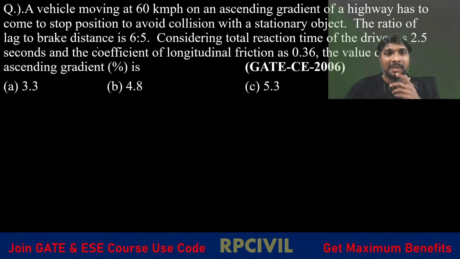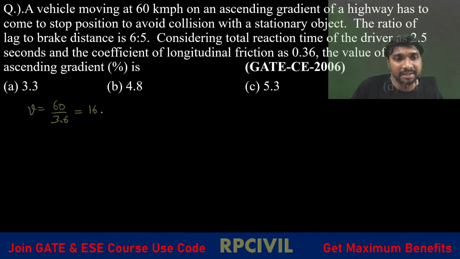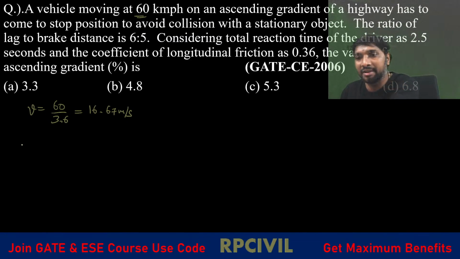Yes. So what is that speed V? Small v equal to 60 by 3.6, right? What is that 60 by 3.6? 16.67 meter per second given. To come to stop position to avoid collision with a stationary object, what is the distance required? Stopping sight distance required, obviously.